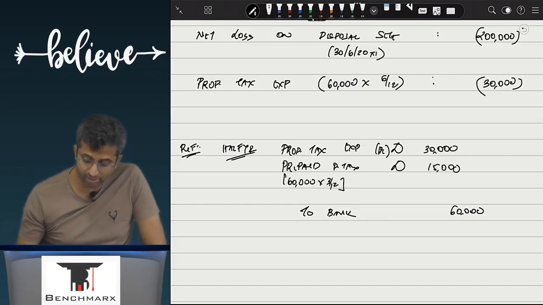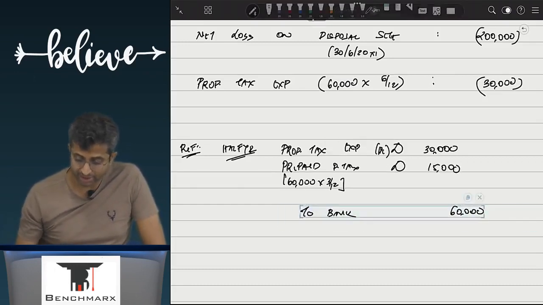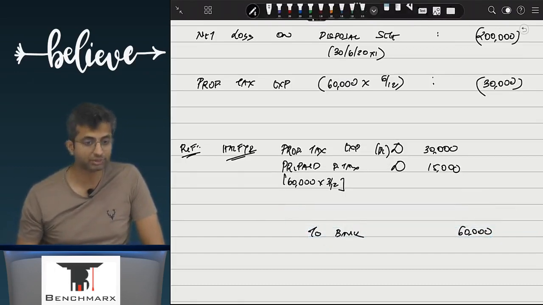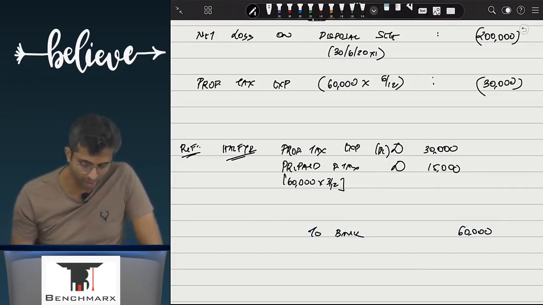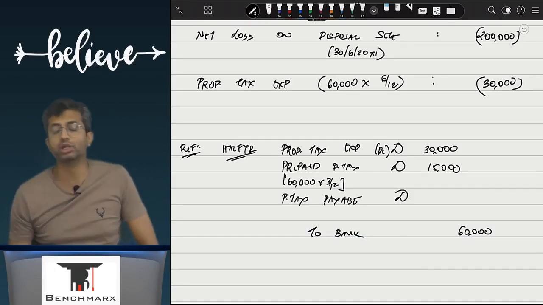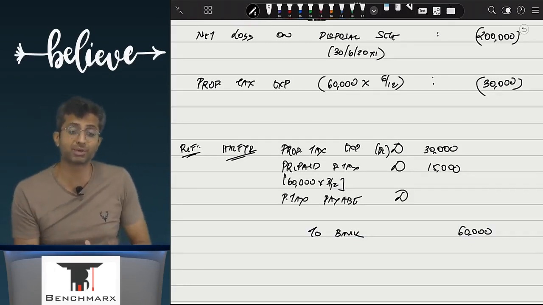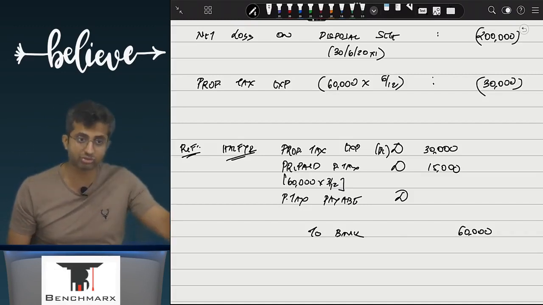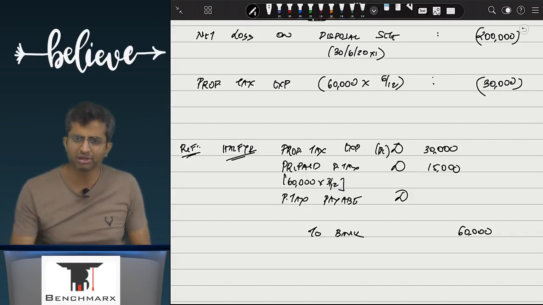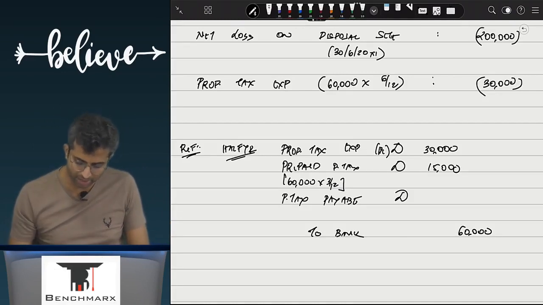What about the remaining? Well, I must have created a payable for the first 3 months. The question is not asking you any of that, so we are not recording it, but there must be a property tax payable which must be created in the first 3 months. As per accrual, you must have passed the entry property tax expense account debit for January, February, March to property tax payable. Now that you are paying it, the property tax is paid. And as a result, property tax payable account debit, this will be another 15,000.